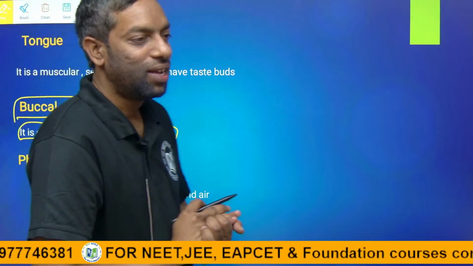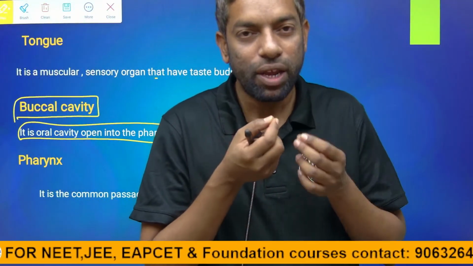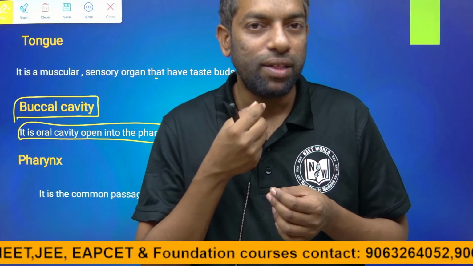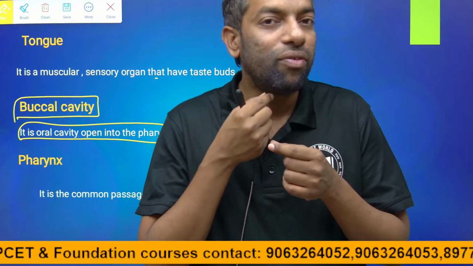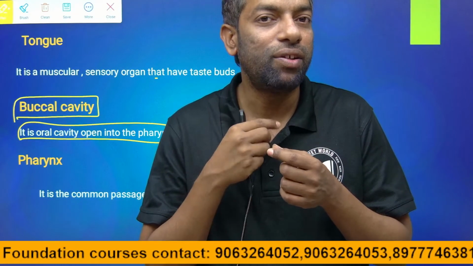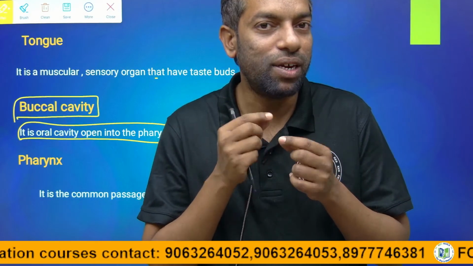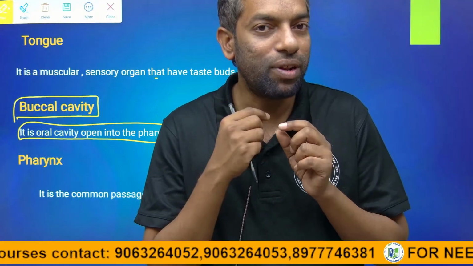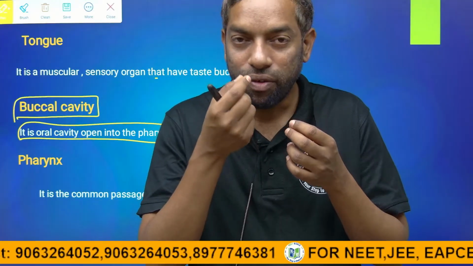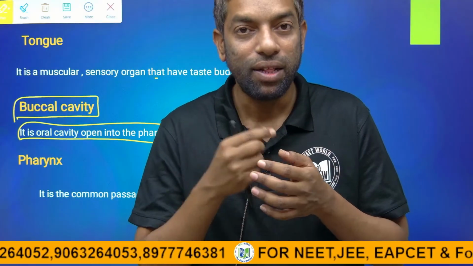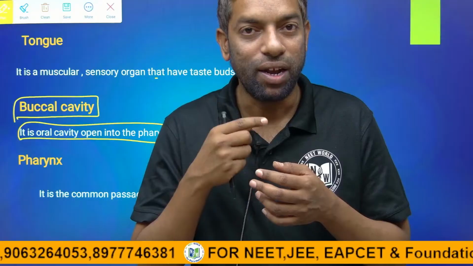Pharynx. If we eat food through the mouth, there is a junction from which food is carried forward into the tube, finally the esophagus. Before that, we have to eat food and we have to breathe air, right? There is an air channel and a food channel.